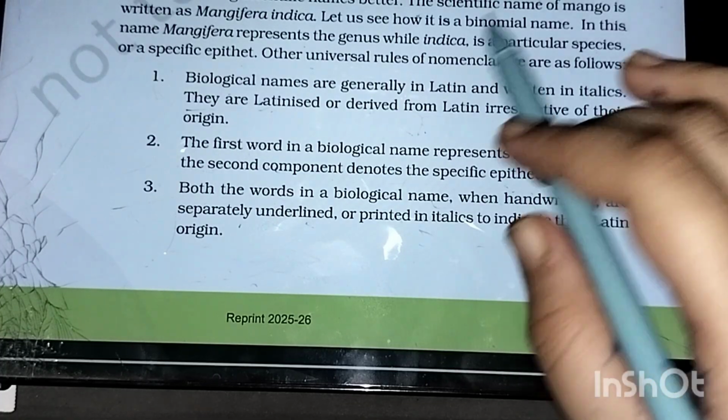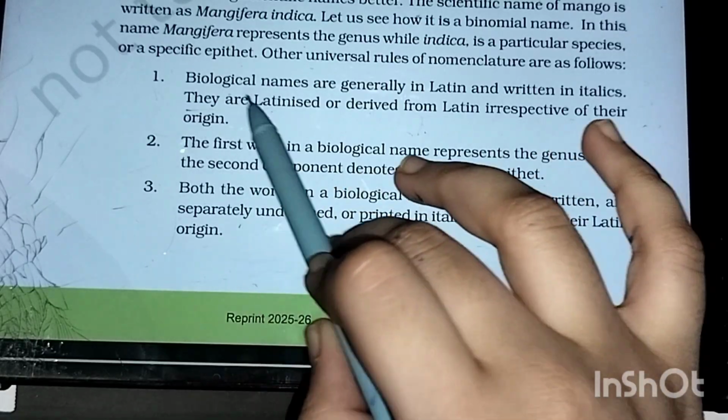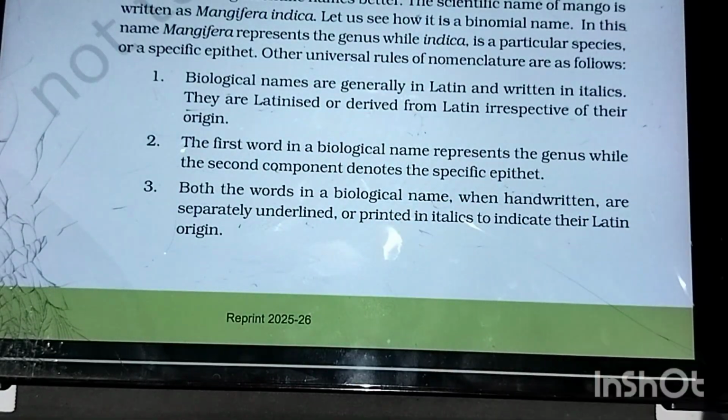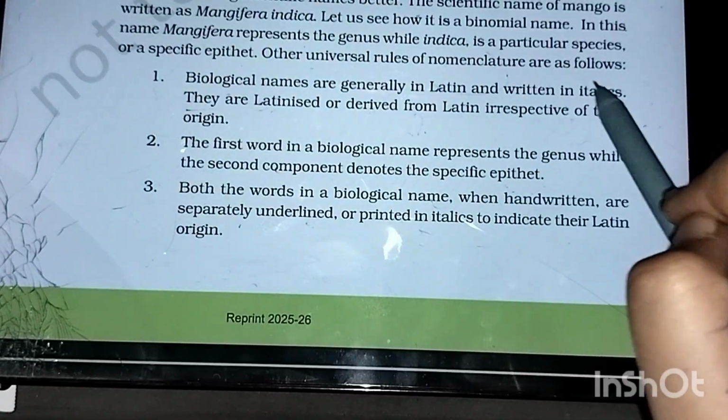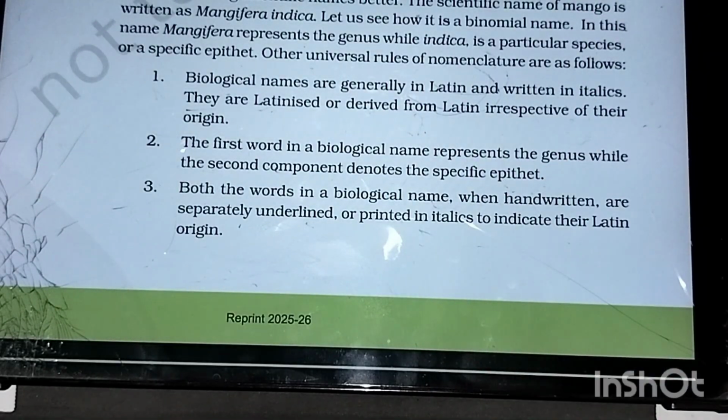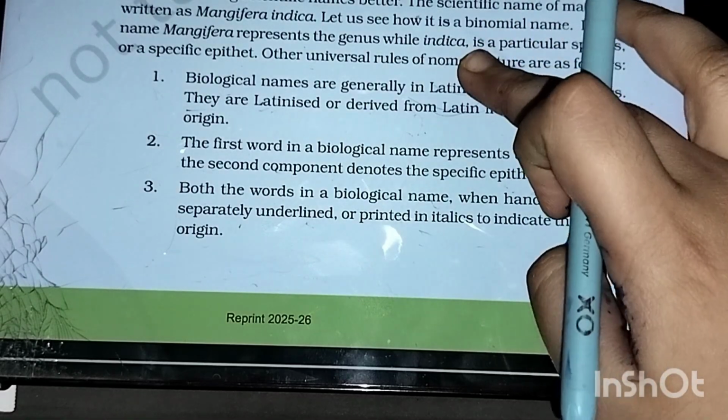Irrespective of origin, it is always Latinized. We speak in Latin but we write in italics because Latin is a dead language.